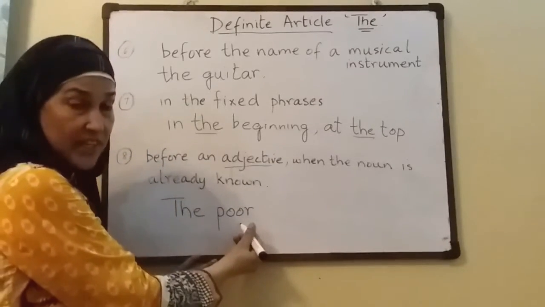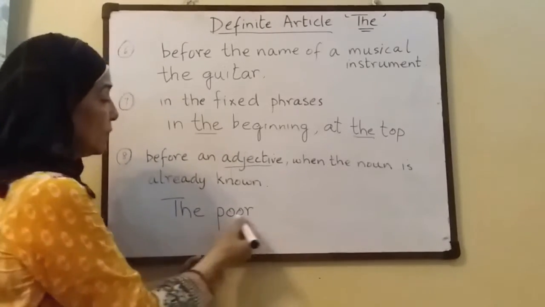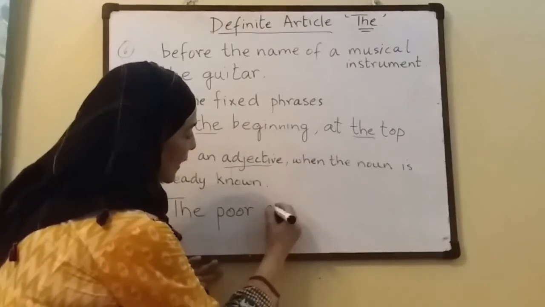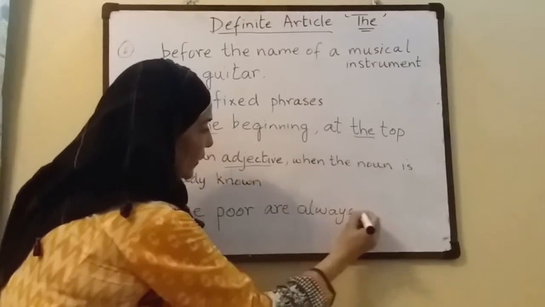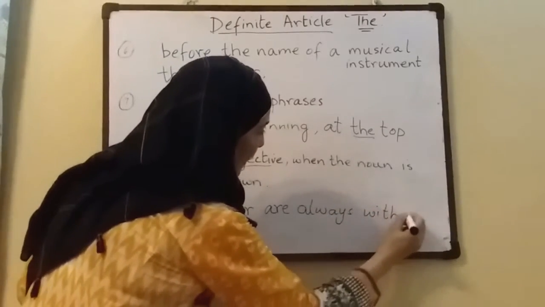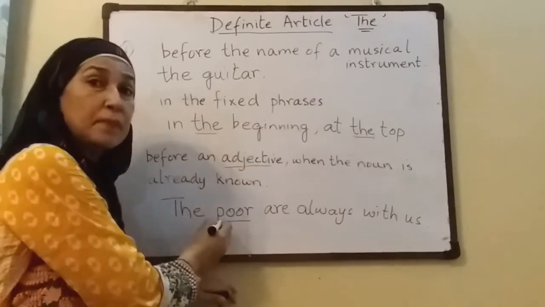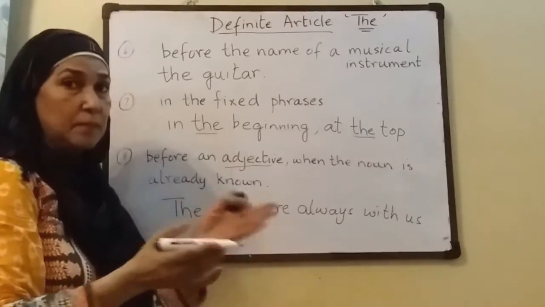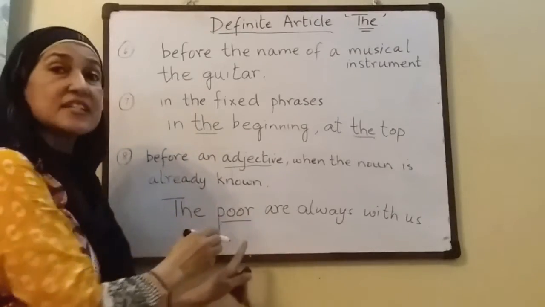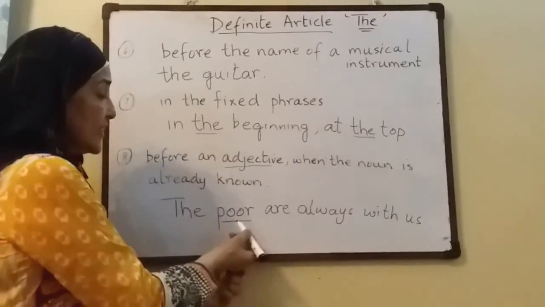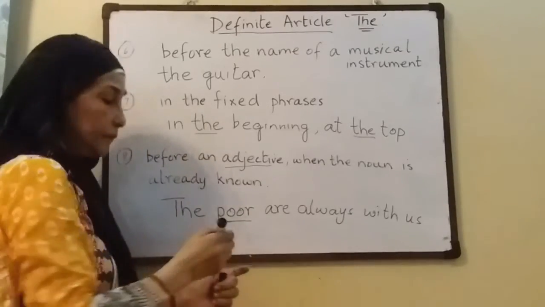So already we talked about people, and those people are not well off, they are poor. Poor is an adjective, and the will come before that. The poor are always with us. So we are talking about poor people already known. The people are already known, the noun is already known, and poor is telling us more about that noun, and it's an adjective, and before an adjective we will write the.